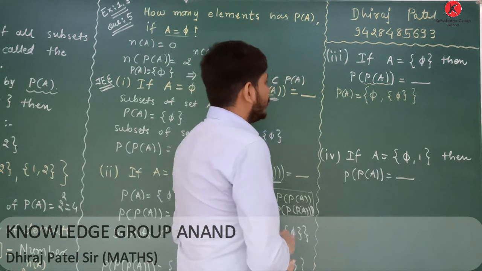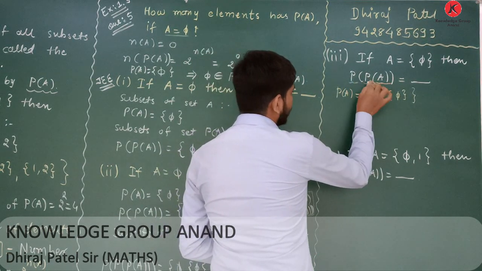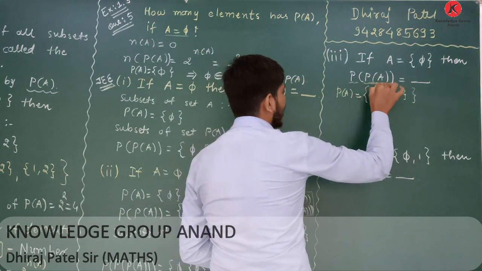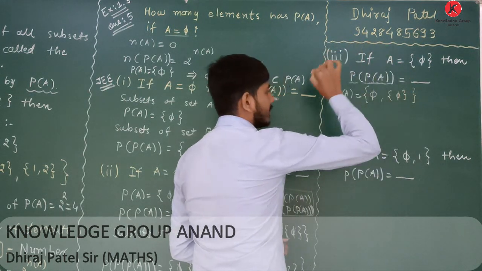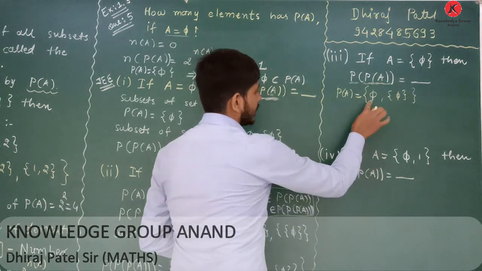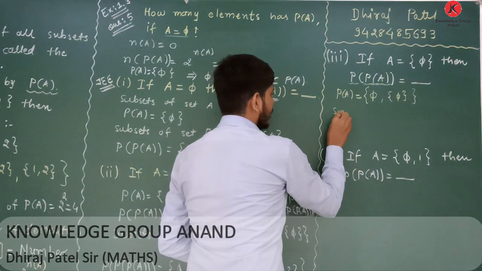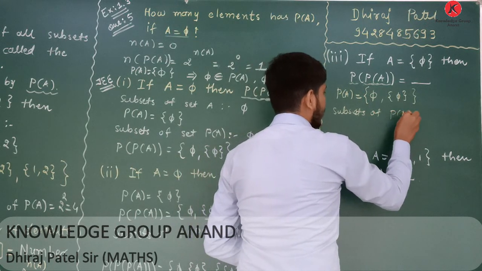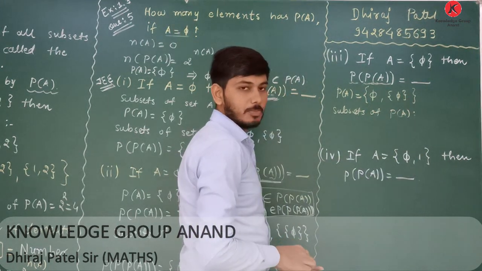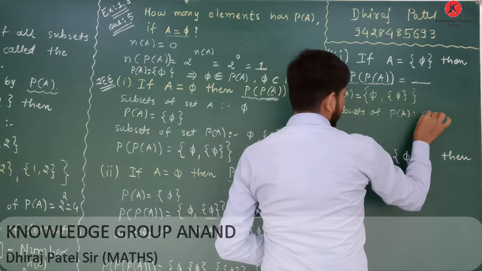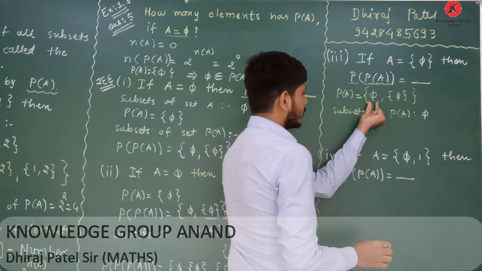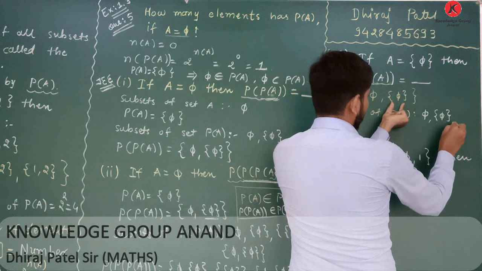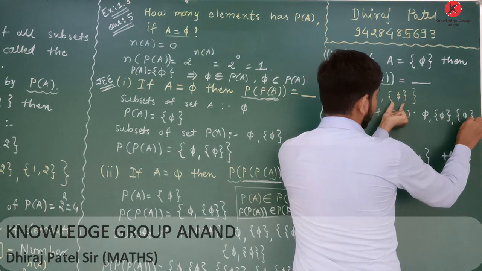Now we have to find power set of P of A. Therefore, first of all we have to write down all the subsets of power set of A. You have to write subsets of power set of A. Now the null set is a subset of power set of A. Now going with singleton set as well as second singleton set.